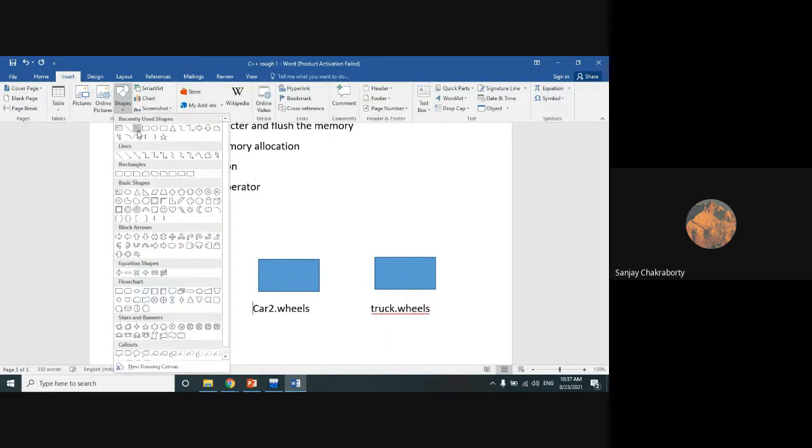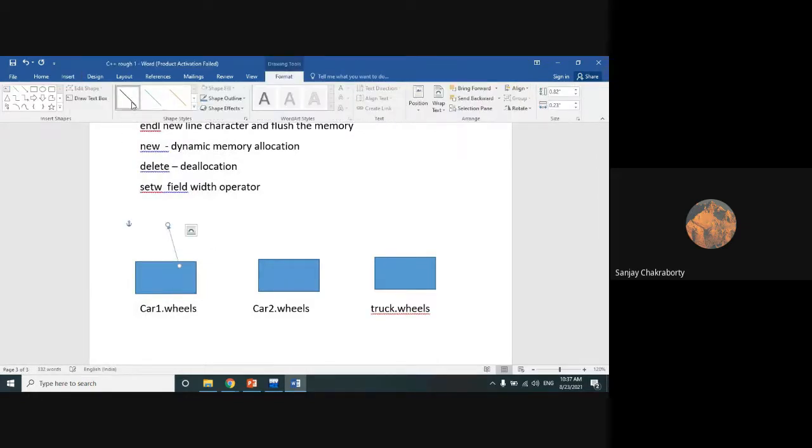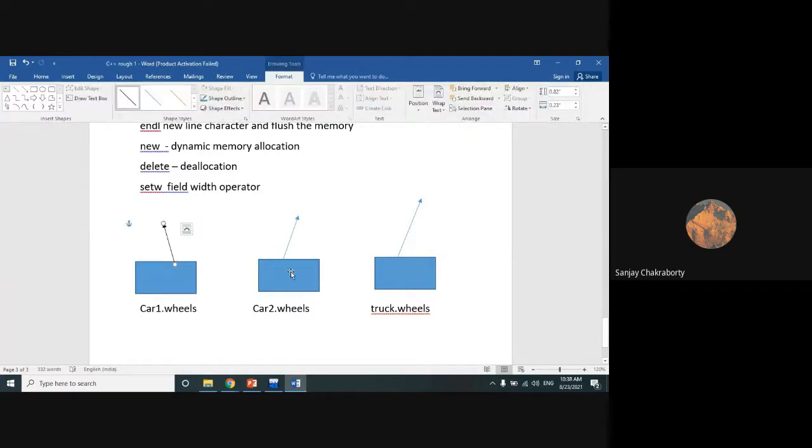That you have to understand here. Internally, these objects are nothing but a reference to that particular data, working like a pointer.